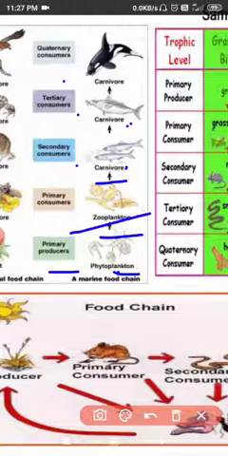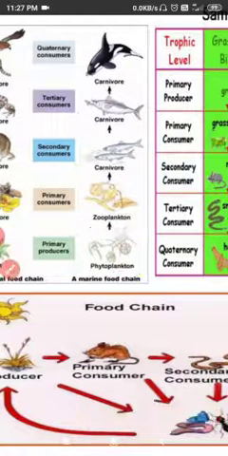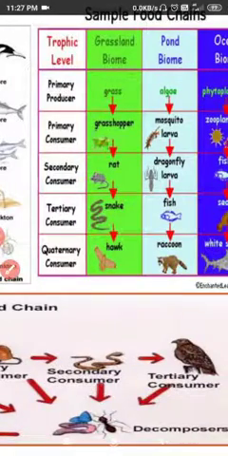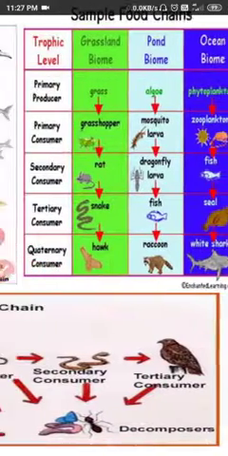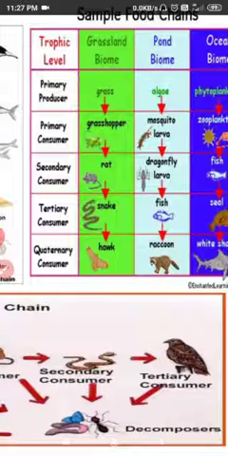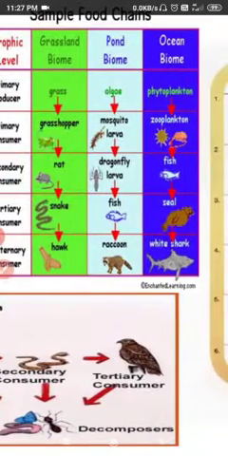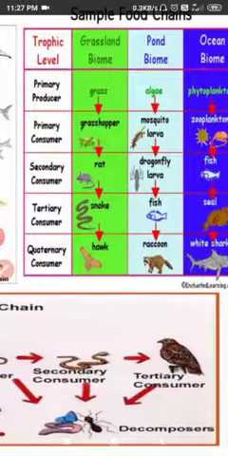Now come to the next one. As you can see here, there are the grassland biome, pond biome, and ocean biome. Here we have primary producer, primary consumer, secondary, tertiary, and quaternary.